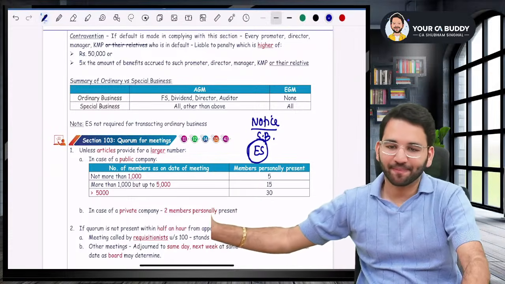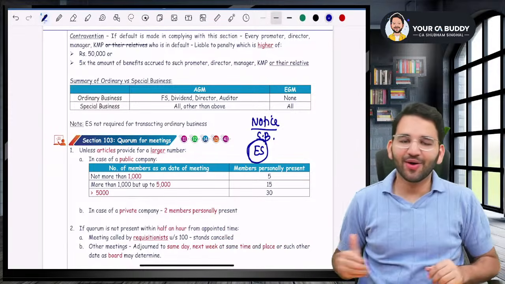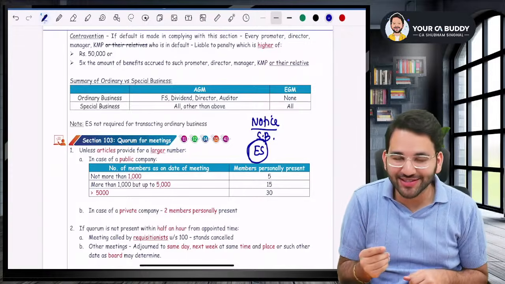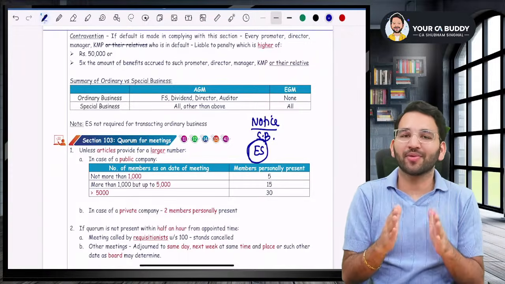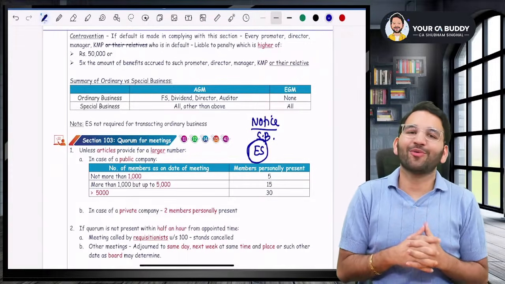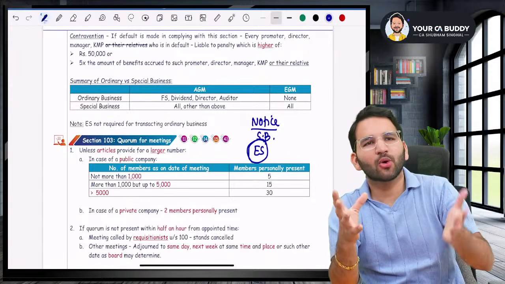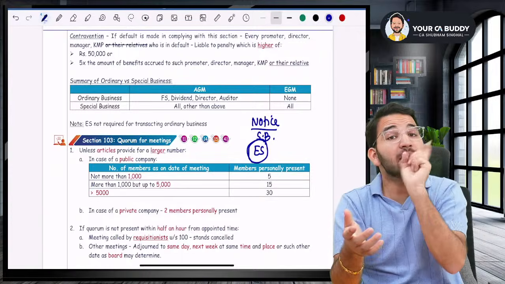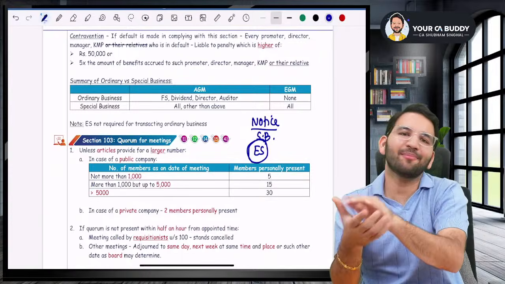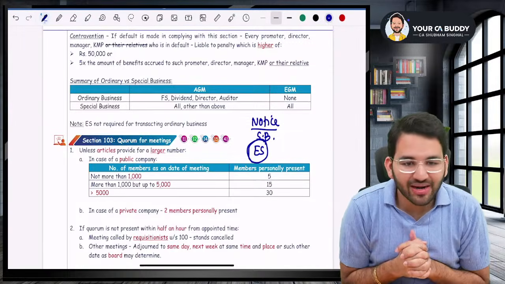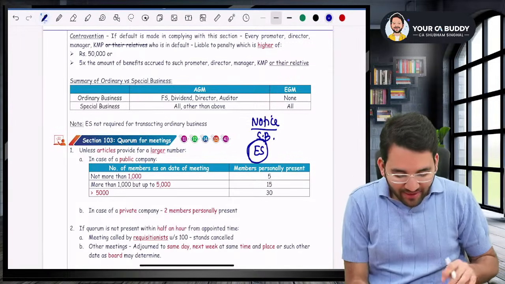Yes, perfect. Okay, sir. Now coming to the next very, very important section, which is your section 103, which talks about quorum. Quorum, what is quorum, sir? Quorum is the minimum number of members which are required to be present in person in a meeting to make the meeting a valid meeting. So what is quorum, sir? Listen to me very carefully.